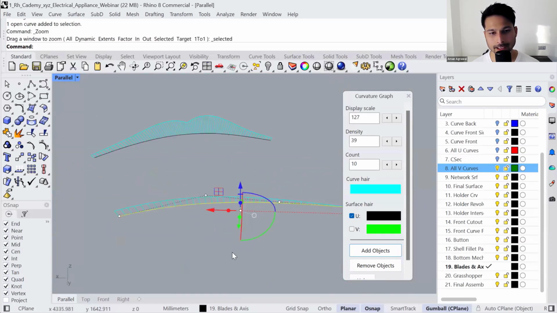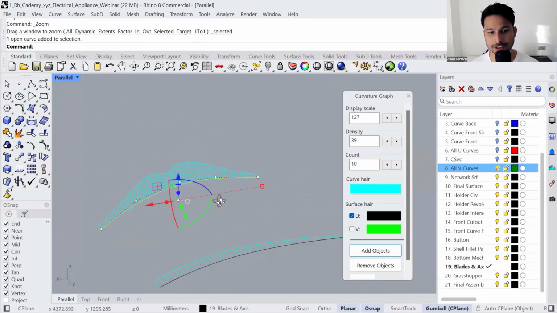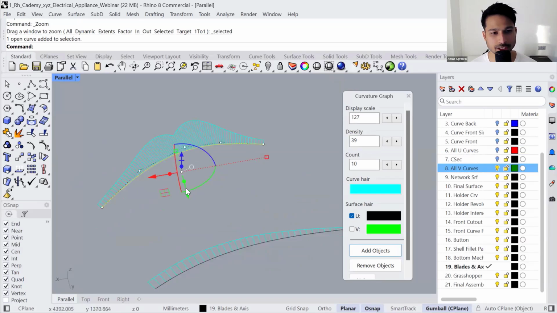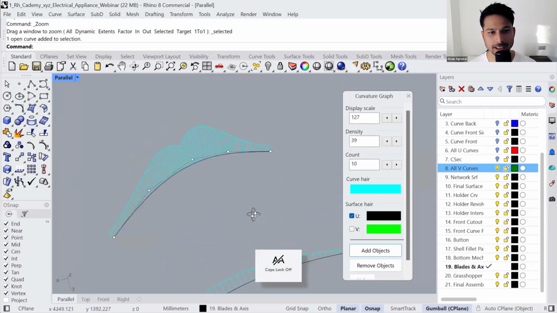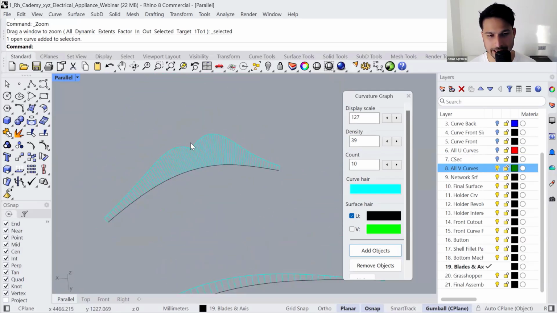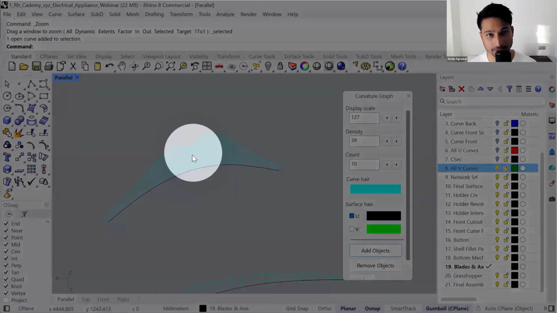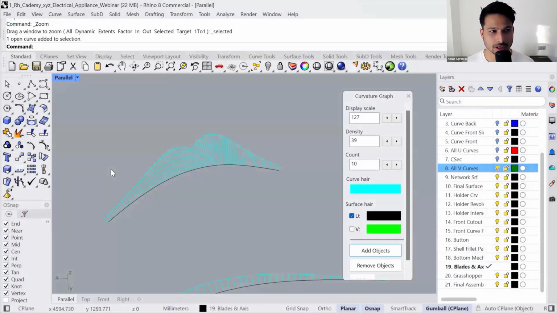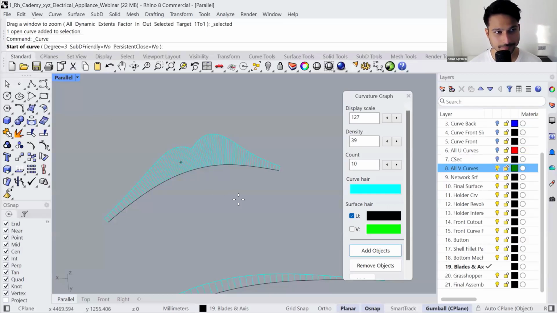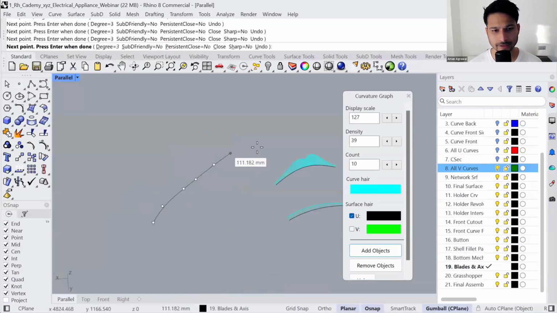Now, in order to keep this pretty, you just have to make sure that it has a nice flow, and the ramps are as smooth as possible. There is nothing wrong in having a ramp like this in the curvature graph. You can also use a command called Fair. It only works with degree 3 curves.